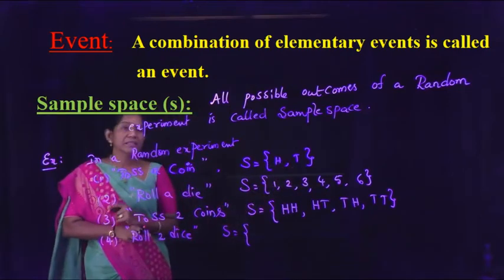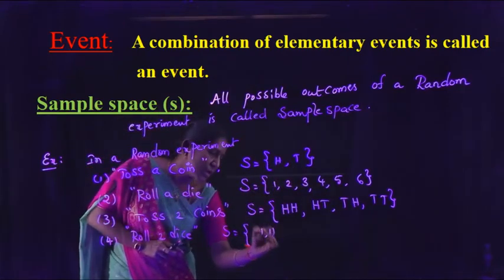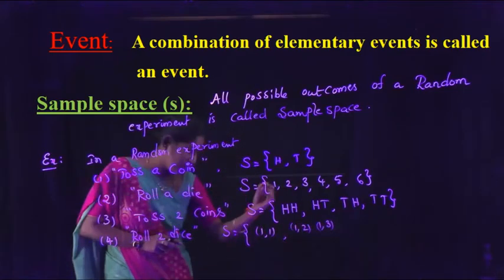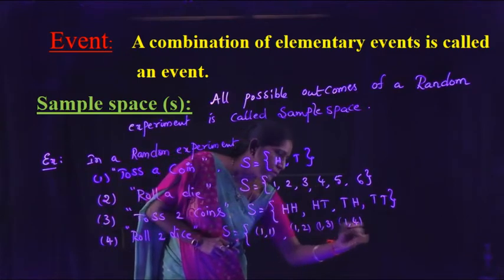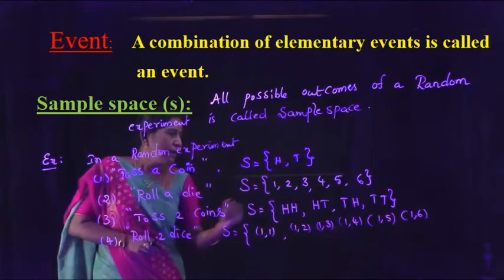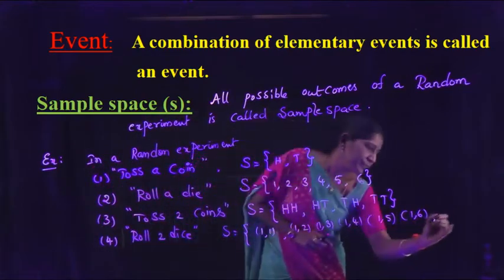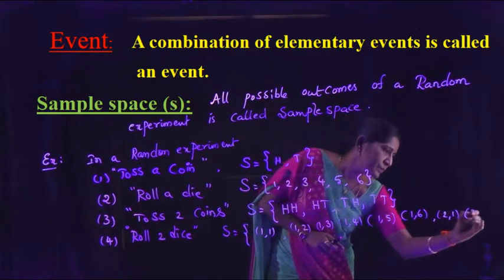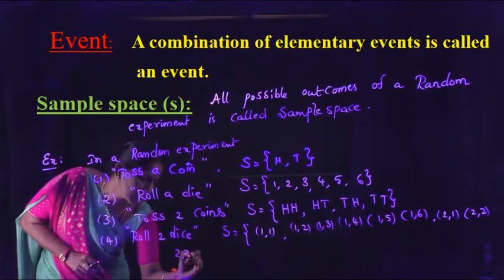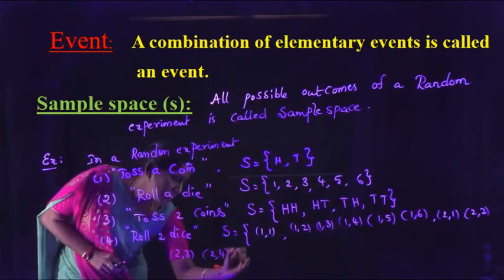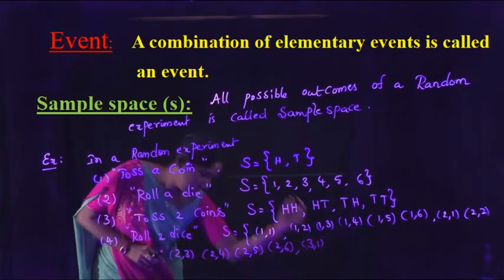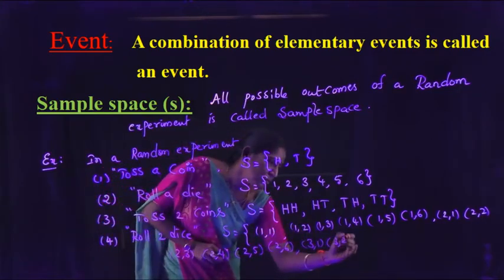Roll 2 dice, then the sample space is (1,1), (1,2), (1,3), (1,4), (1,5), (1,6), (2,1), (2,2), (2,3), (2,4), (2,5), (2,6), (3,1), (3,2), (3,